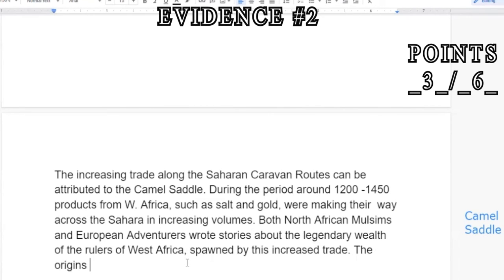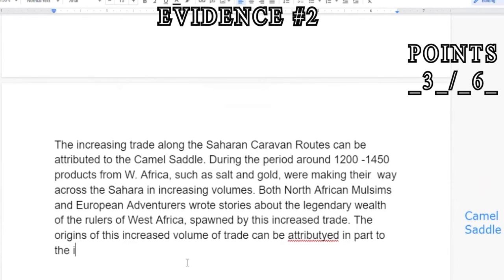The origins of this increased volume of trade can be attributed in part to the introduction of the camel saddle. All right, here's our second piece of evidence for the whole paper, right? The camel saddle. That's all we need.